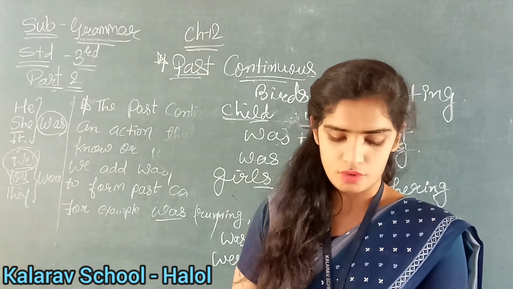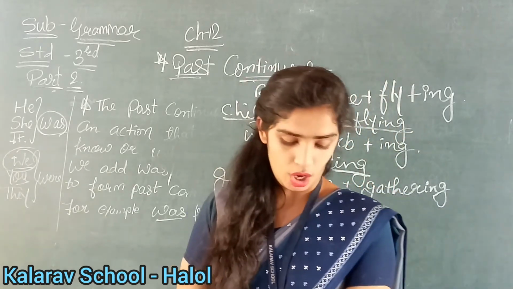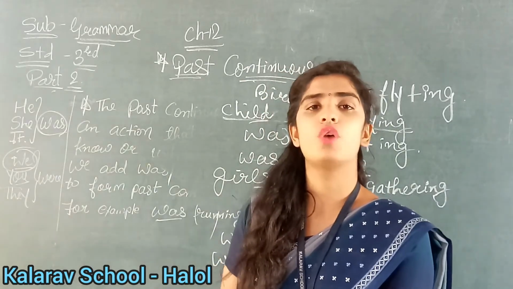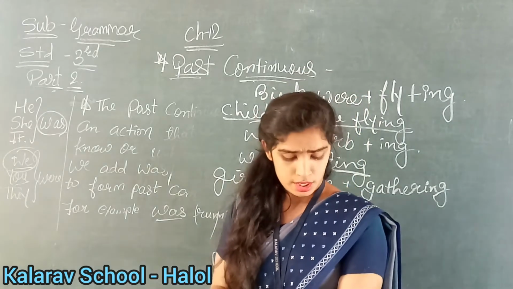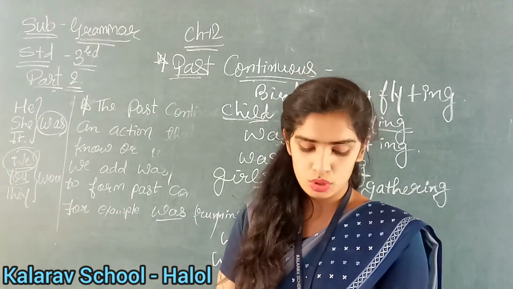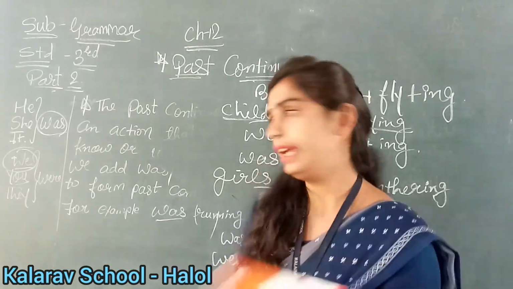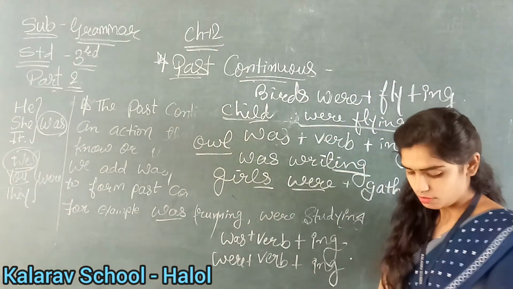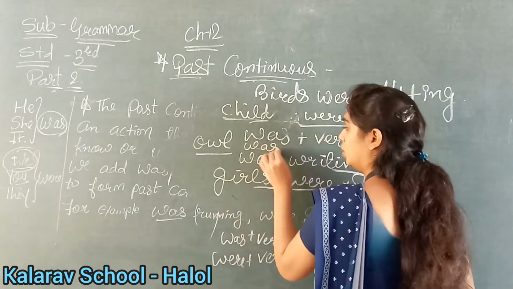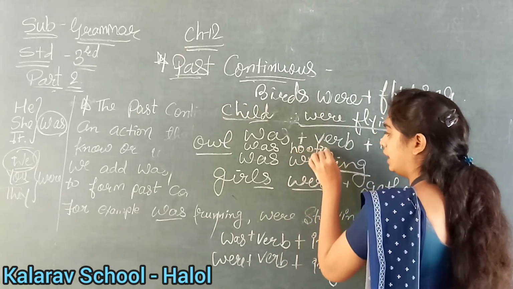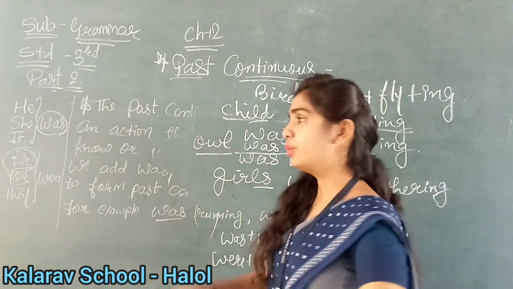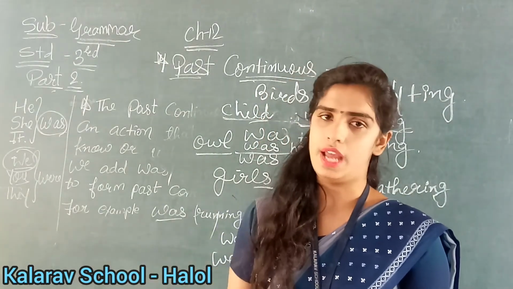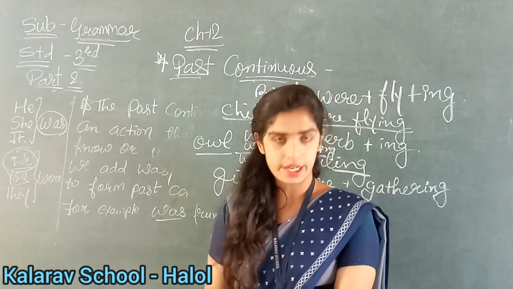Now see ninth number. Volunteers were reading and was reading aloud to the blind. Volunteers. There are so many volunteers. Okay. So more than one volunteer is there. So what will we write? Were. Clear? Now the last number, what is it? The owl blank all night yesterday. It is written like this. Owl. Not owls. So owl was hooting. Clear? You are understanding what I am saying to you? Owl was hooting. Why was? Because we are talking about only one owl. Okay, clear up till here? Did you understand this much?